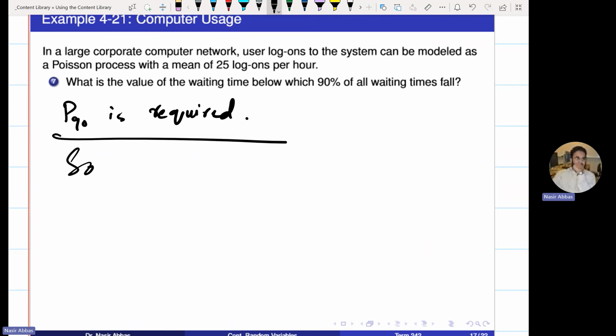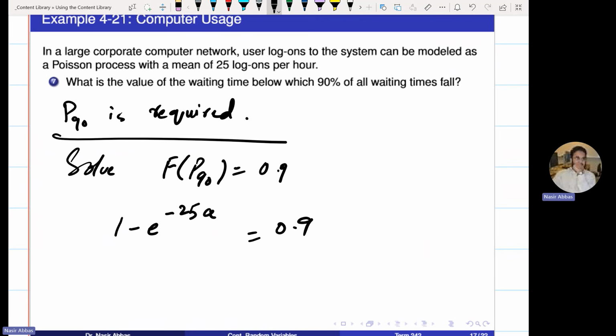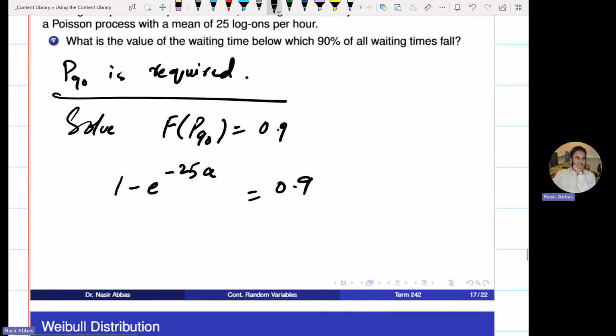You need to solve what? Capital F of P90 equals 0.9. So 1 minus e to the power minus 25 times, let me call it A, equals 0.9. Solve for A. So this A will be natural log of 0.1 over minus 25. This will go there, that will come here, 0.1, then ln of 0.1 divided both sides by minus 25. And this will be 0.0921.